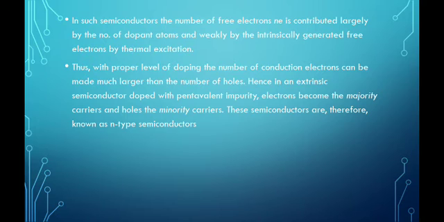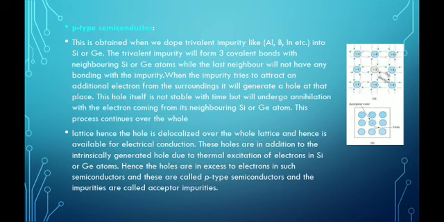Hence, in an extrinsic semiconductor doped with pentavalent impurity, electrons become the majority carriers and holes the minority carriers. These semiconductors are therefore known as N-type semiconductors. I have told you N is taken for granted as negative, so if negative is more, then there should be more electrons. This should be remembered.